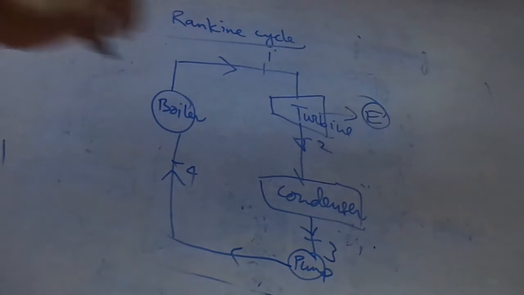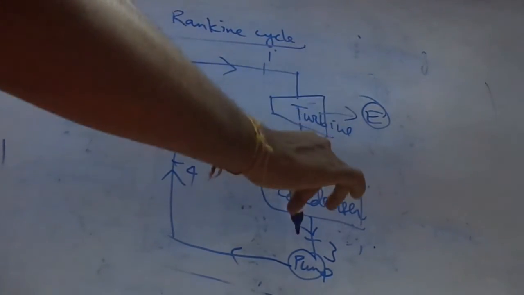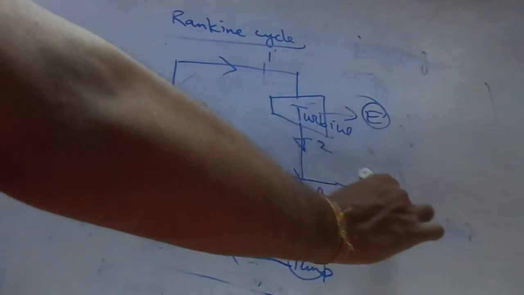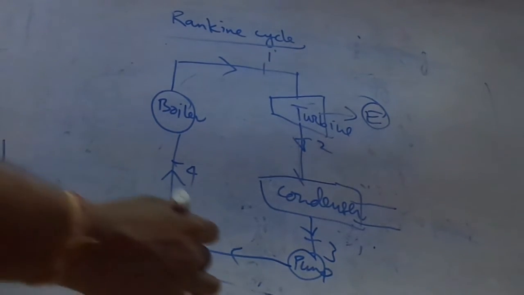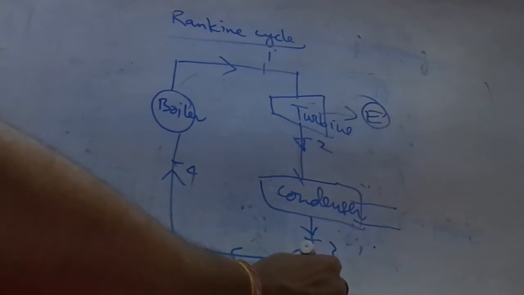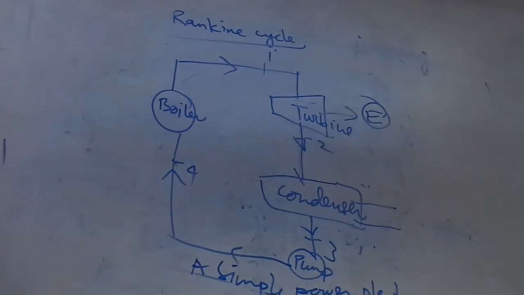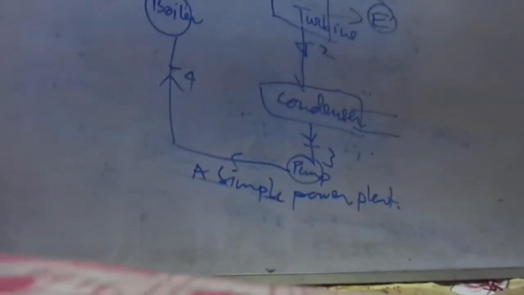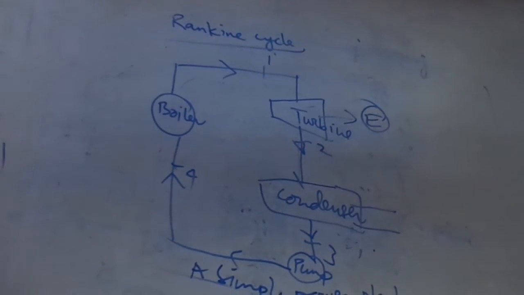Then this superheated vapor goes to the turbine, and after working, low temperature steam goes to the condenser, and the condenser condenses it, so the temperature is reduced, and then it goes to the pump, then pump to boiler. In this process, this is a simple power plant. Okay, a simple power plant is there. This one is the simple power plant.